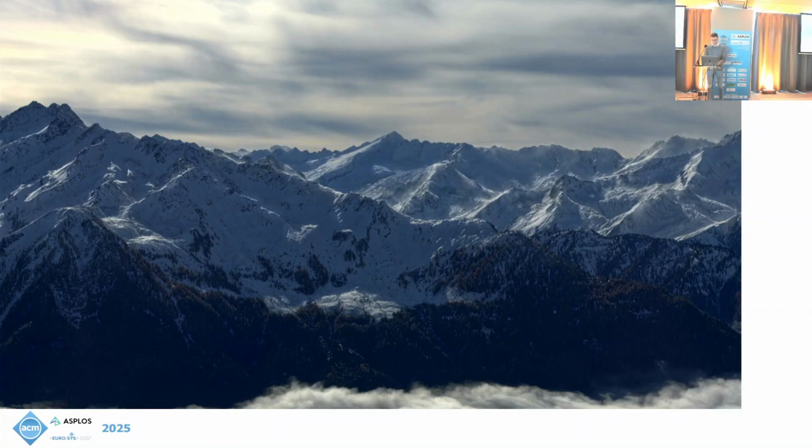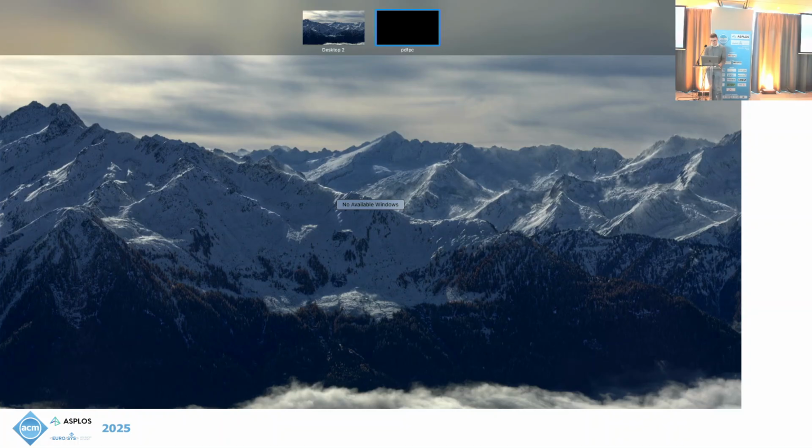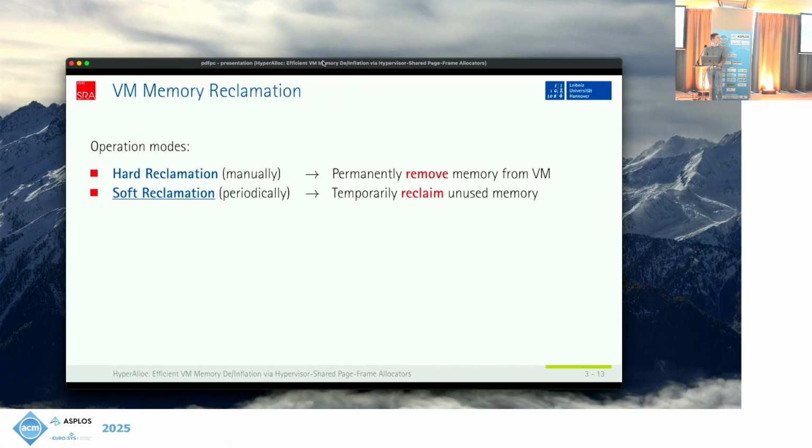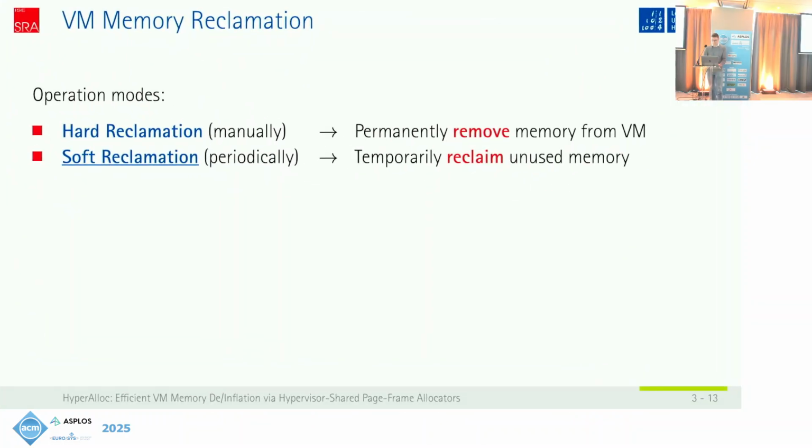That's not very stable. No, unfortunately not. So let me quickly put this back over there. Okay.